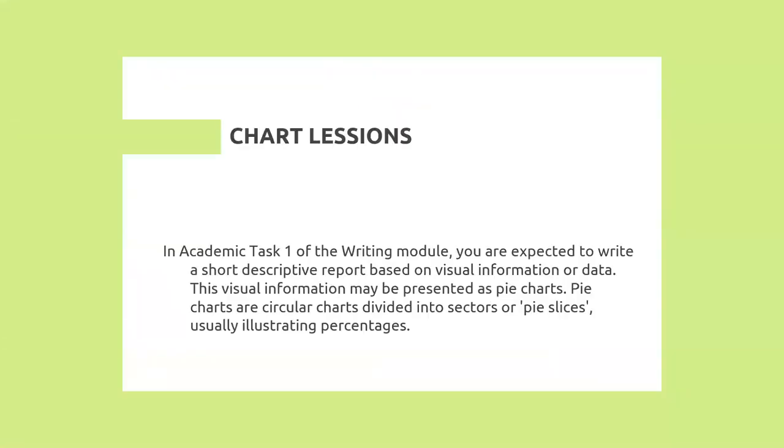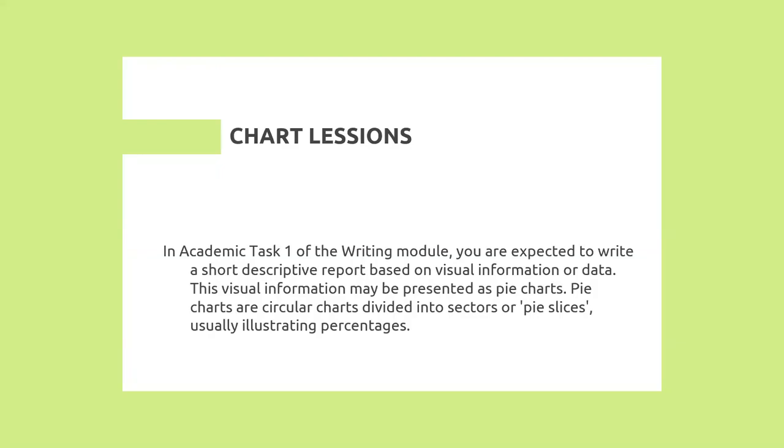In chart lessons, in academic writing task 1 of the writing module, you are expected to write a short descriptive report based on visual information or data. This visual information may be presented as a pie chart or a bar chart. Pie charts are circular charts divided into sectors, or pie slices, usually illustrating percentages. All right. So in today's lesson, we are more focused on the pie chart.